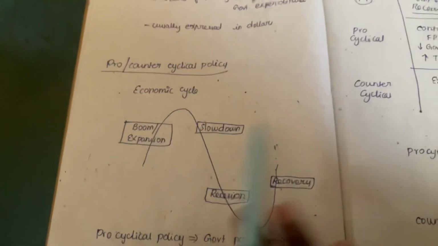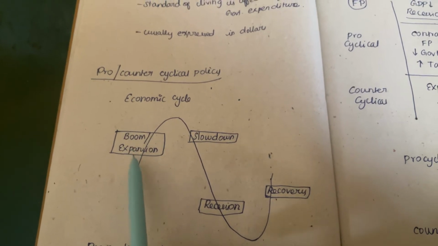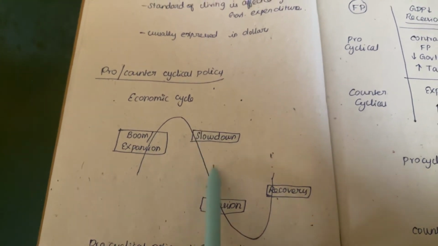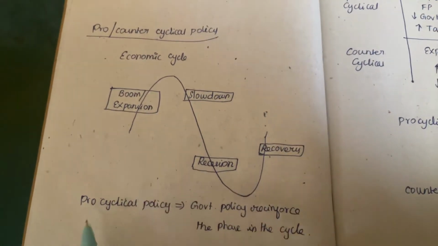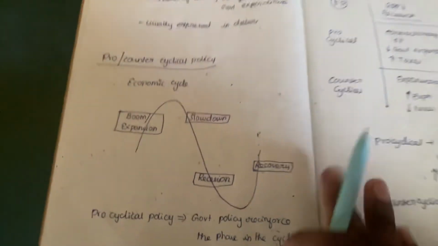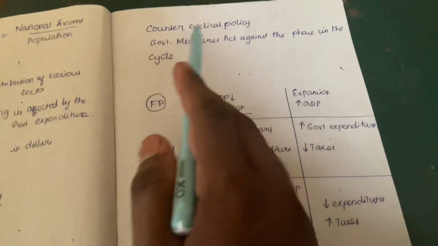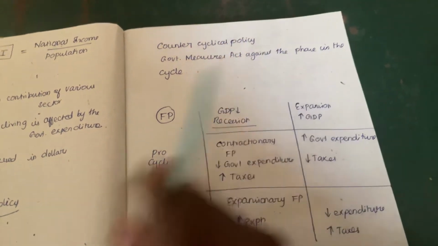Now let us see about the economic cycle. It has four phases: boom or expansion phase, slowdown phase, recession phase and recovery phase. Pro-cyclical policies are government policies that reinforce the phase in the cycle. What is counter-cyclical policy? Government measures that act against the phase in the cycle.